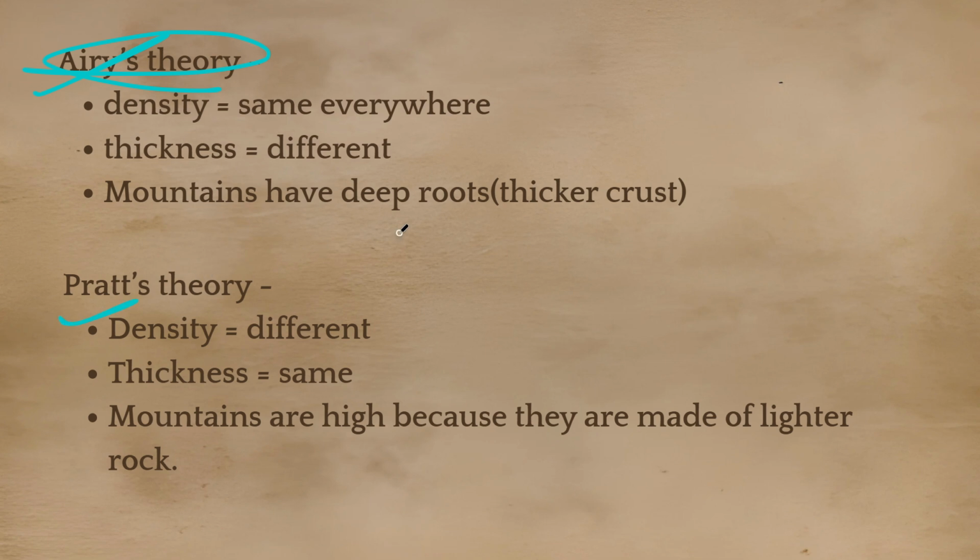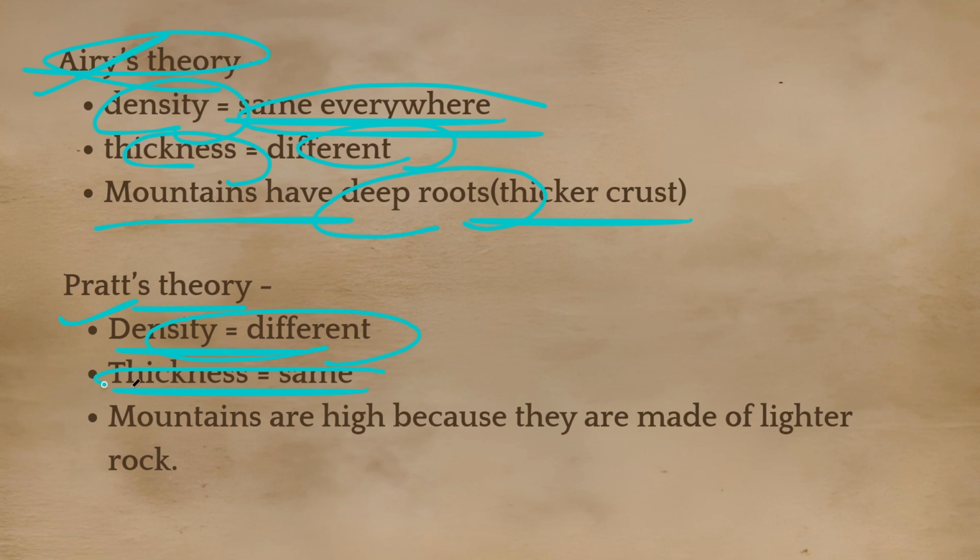Both theories are important. Why? We will cover that also in a fraction of a second. Density is the same everywhere according to Airy, and thickness is different. So mountains have deep roots because they have thick crust. And according to Pratt's theory, density is different and thickness is the same.